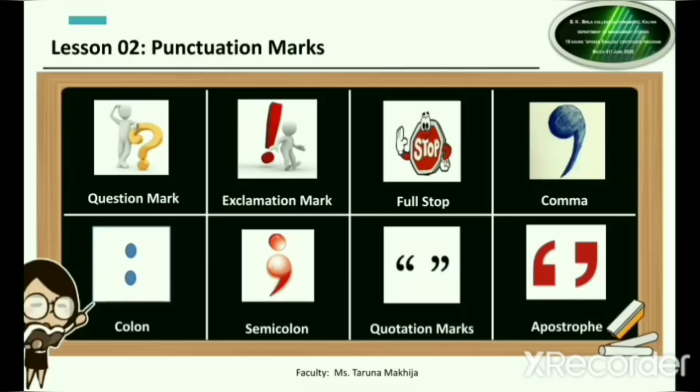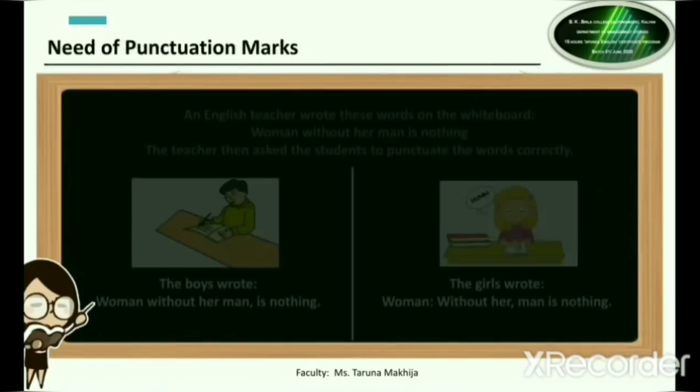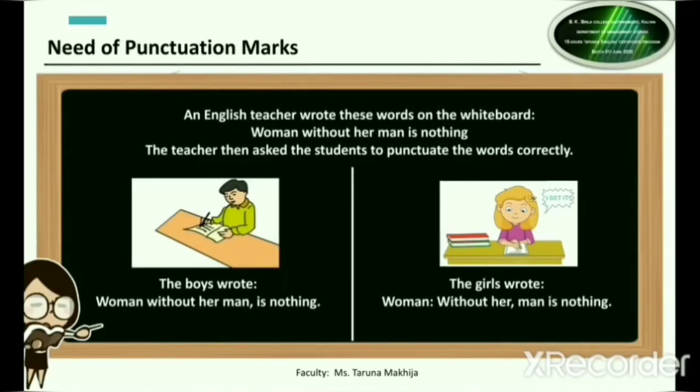But punctuation marks help you to clarify the meaning and to make sure that whatever you want to say is understood by the person who is reading it. To simplify this, let us take few examples. So now on the screen, as you can see, an English teacher wrote these words on the whiteboard.